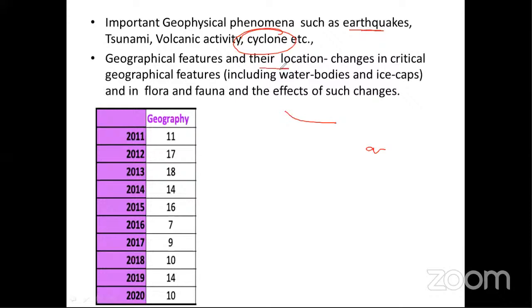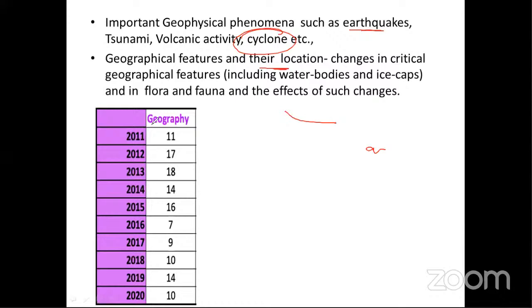Geographical features and their location, like changes in critical geographical features, including water bodies and ice caps, because of climate change. Because of climate change and global warming, what consequences do you see? You see the melting of glaciers. You see how the rainfall pattern of India and all over the world is changing. You see drought and forest fires occurring in many parts of the world: the recent Amazon forest fire, forest fires in America, and forest fires in Australia. These are all the consequences we see.